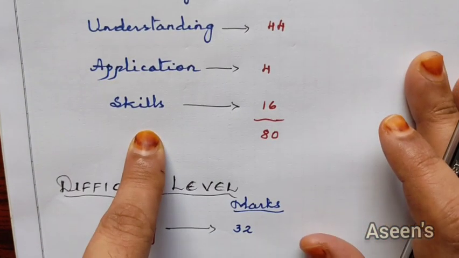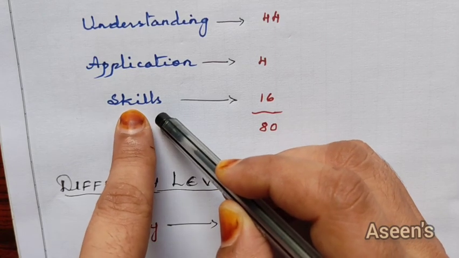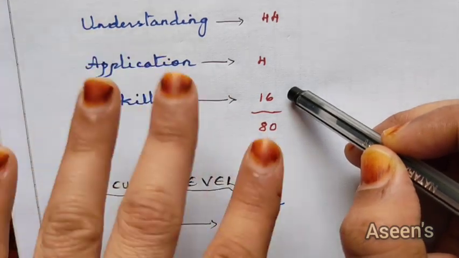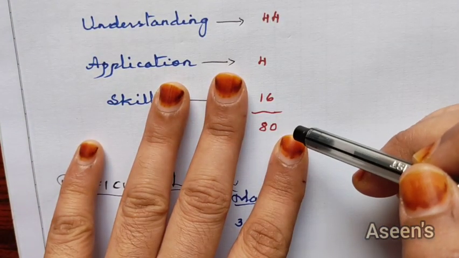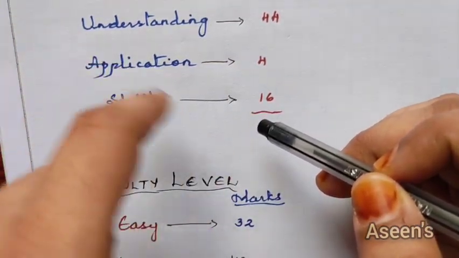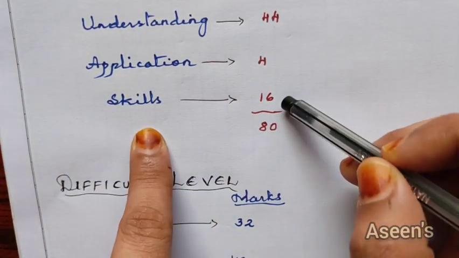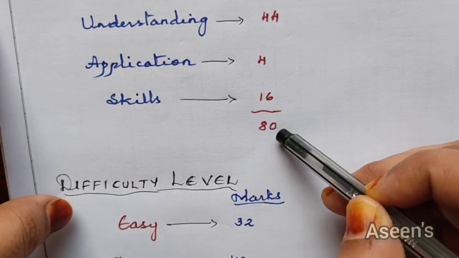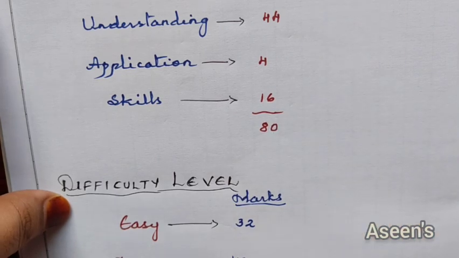And the last one, skills. Skills consist of your diagrams. Here you have got 12 marks allotted for your diagrams, and apart from that you have got 4 marks for the diagram based questions, where in the objective questions or somewhere else they'll incorporate questions related to diagrams, and that will be counted under skills. So a total of 16 marks will be allotted under skills. So a total of 80 marks. So 16, 44, 4 and 16 together, it becomes 80.